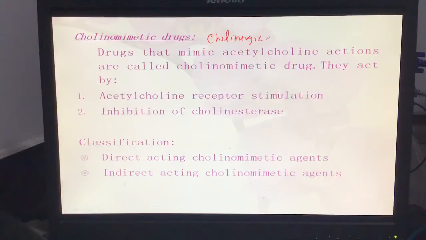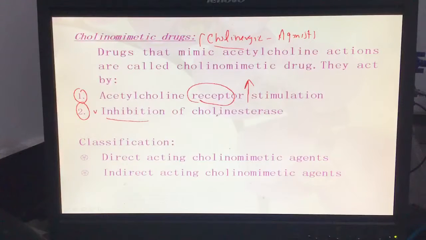Let's start the pharmacology of the parasympathetic system: cholinergic agonists. The first category of drugs for the parasympathetic system, cholinergic agonists, directly go to the receptor and excite it, helping parasympathetic system stimulation. The second group of drugs are inhibitors of cholinesterase.